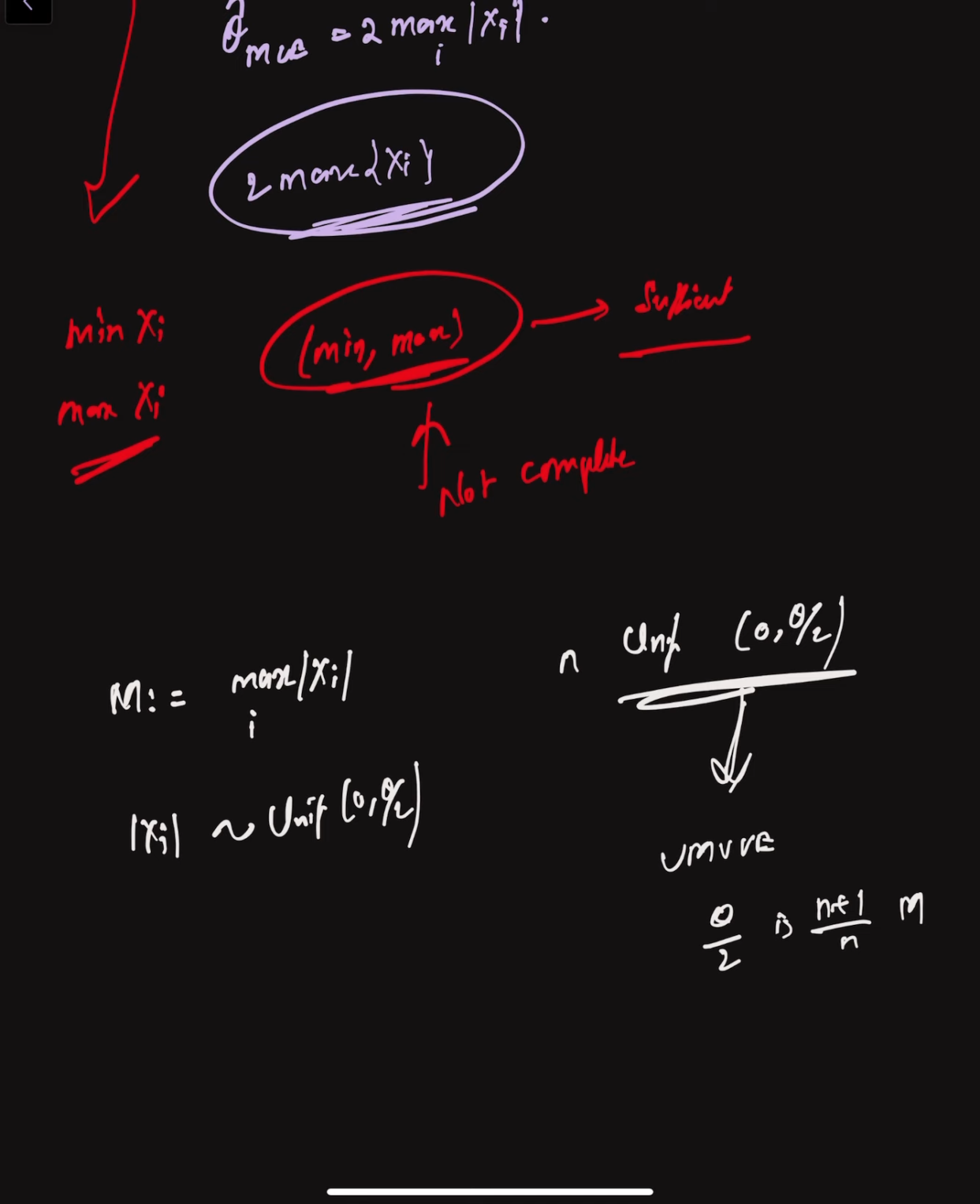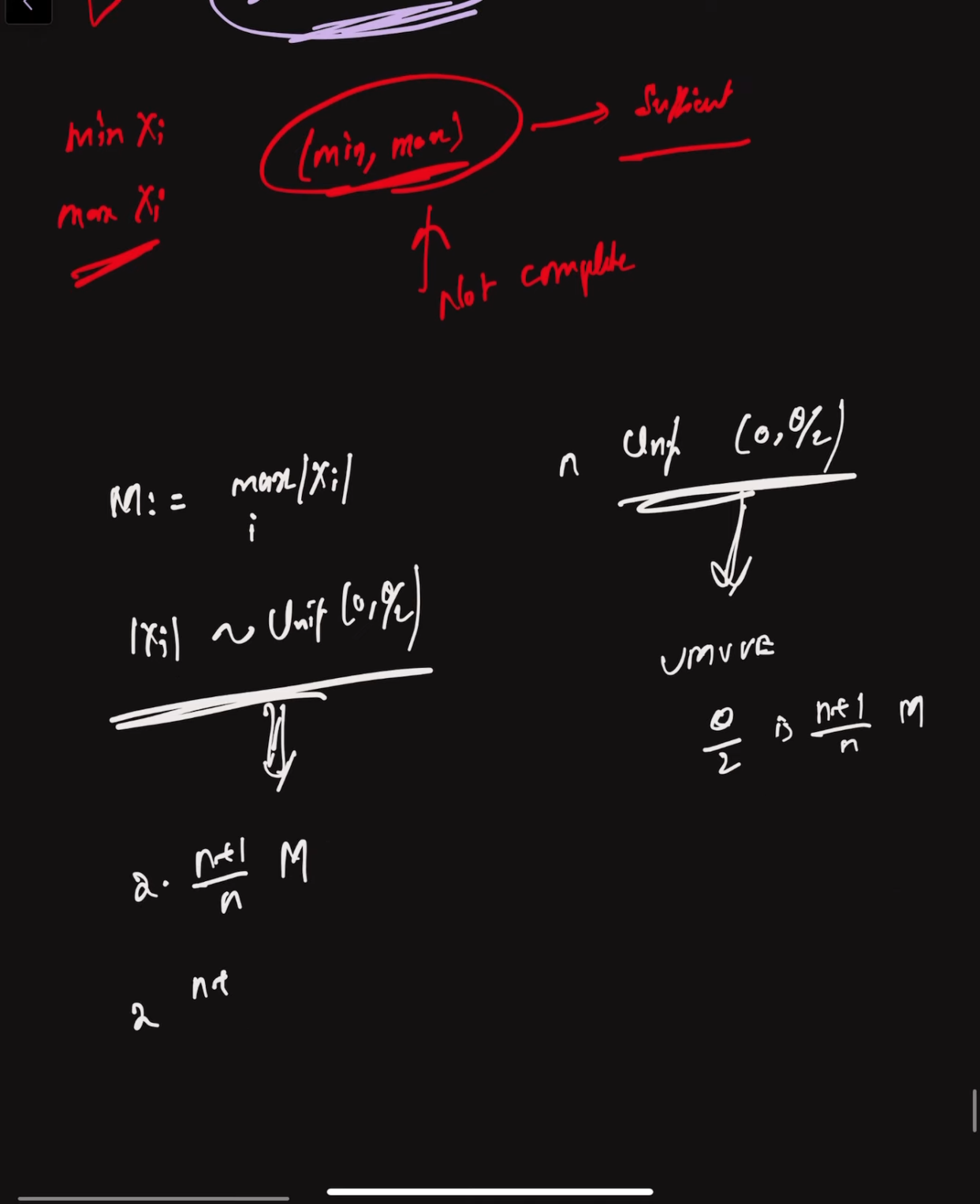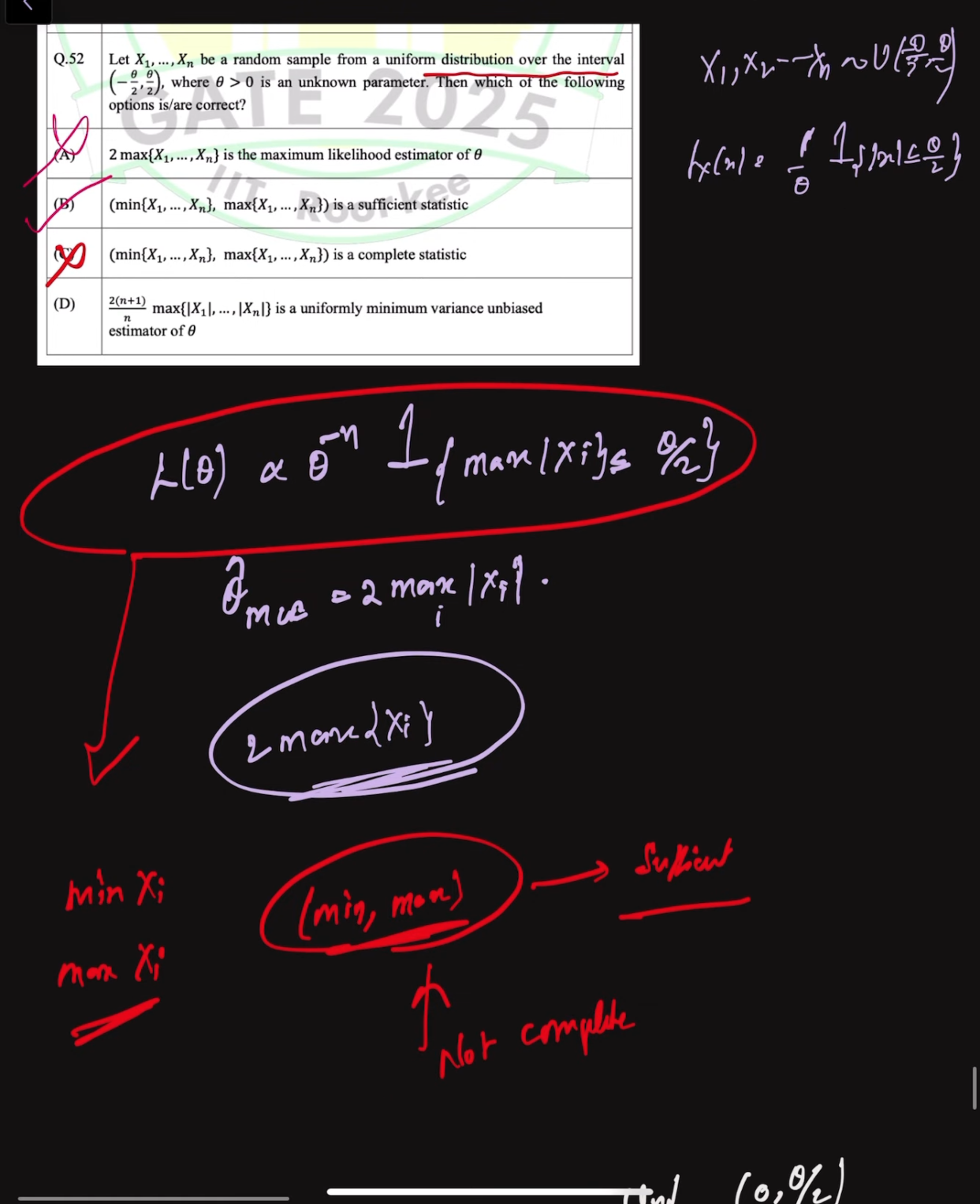That means the unbiased estimator of theta with minimum variance is 2 times n plus 1 by n times M, which is 2 times n plus 1 by n times the maximum of these xi's. So therefore option D is also correct. So therefore B and D is